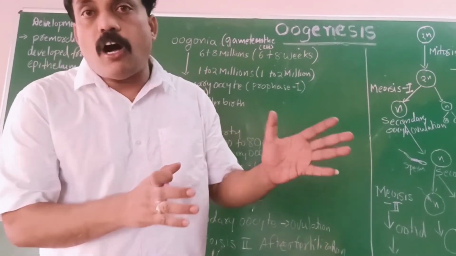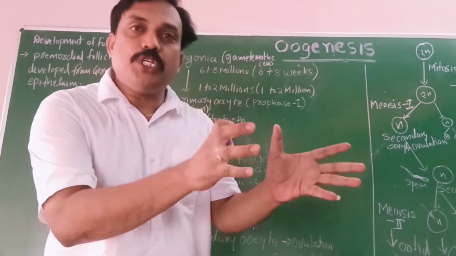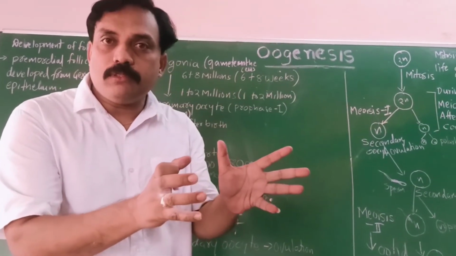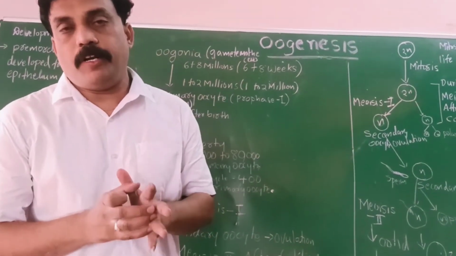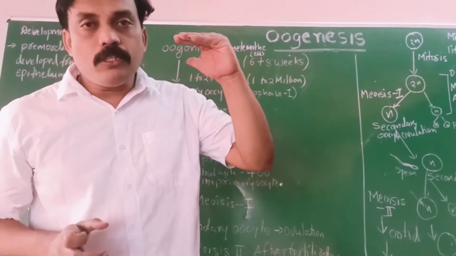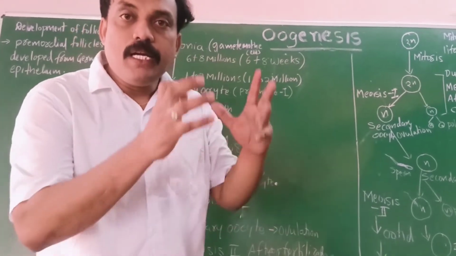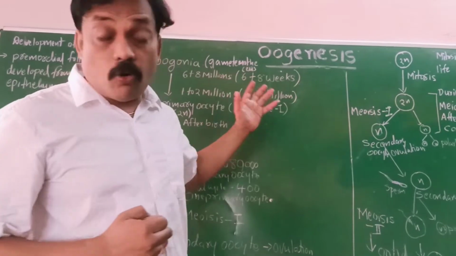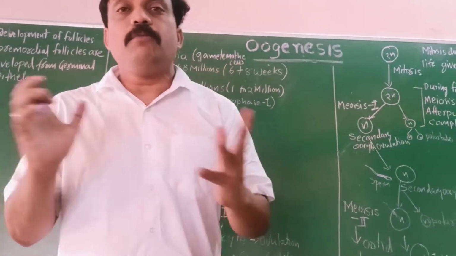In male, after puberty, spermatogenesis occurs. In female, oogenesis, the formation and development of ovum, occurs at the time of the fetus only, when the fetus is developing, before birth. That is a major difference between male and female.